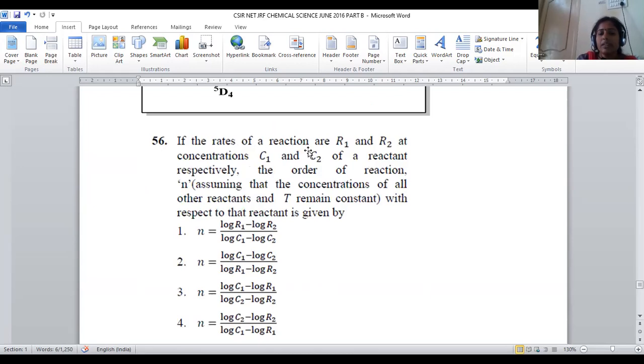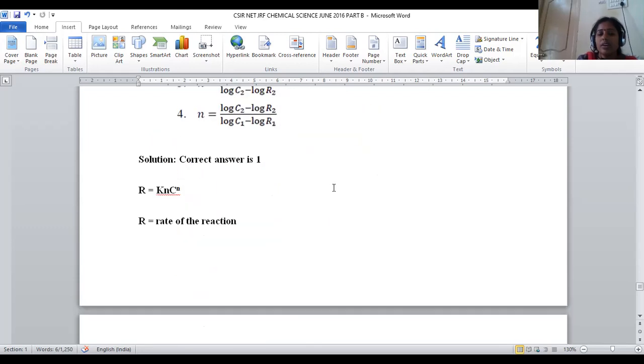The rate of the reaction is a part of chemical kinetics. If the rate of reaction is R1, R2 at concentrations C1, C2 of reactants respectively, the order of reaction n, assuming that the concentration of other reactants and temperature remain constant with respect to the reactant, is given by. Okay, so the rates of the reaction R1, R2 and the concentrations C1, C2 are given. For that purpose, we have to apply the rate law.